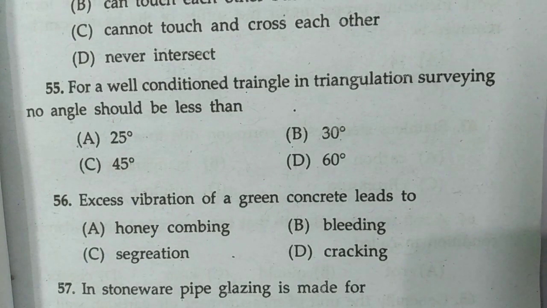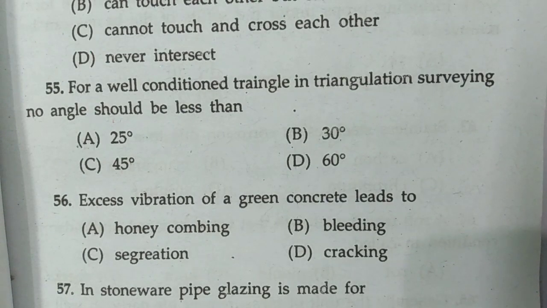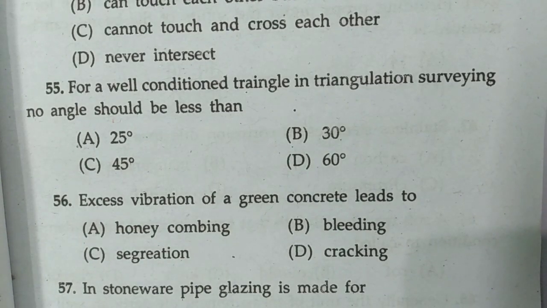When the vibration exceeds, then what happens? The smaller and lighter constituents of concrete mix come out to the surface, laitance phenomenon is observed at the surface, and mortar is observed to leak out through the formworks where they find defect in joint. Okay, so all these are results of the cause of excess vibration. So here option C is correct.